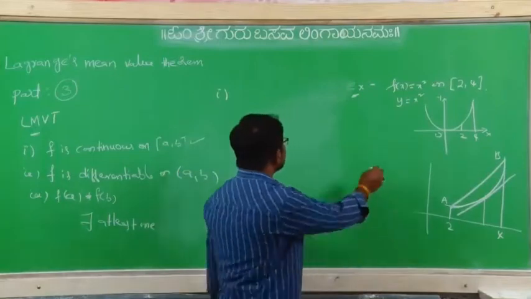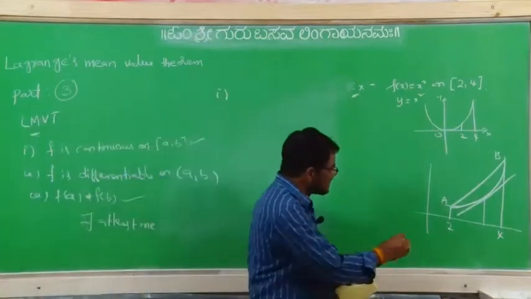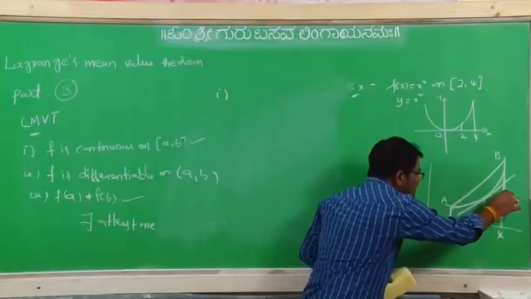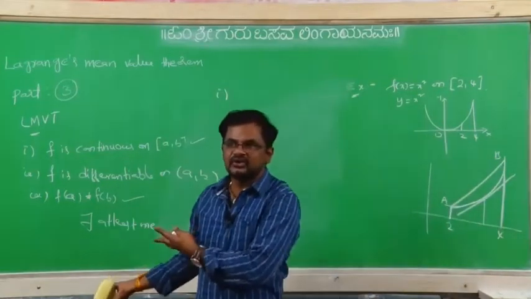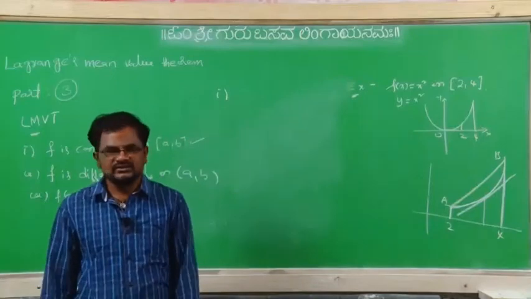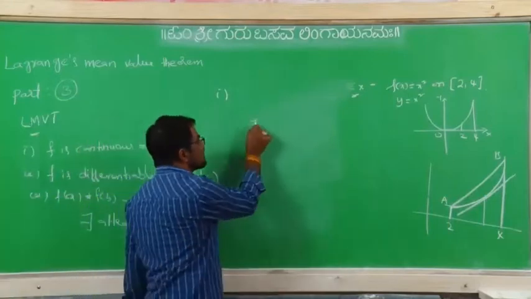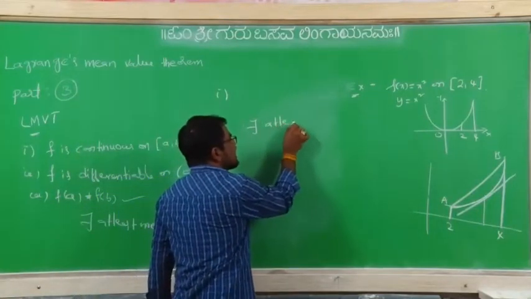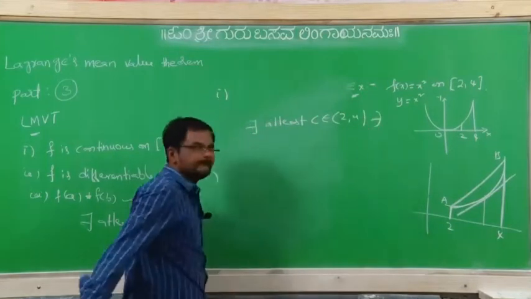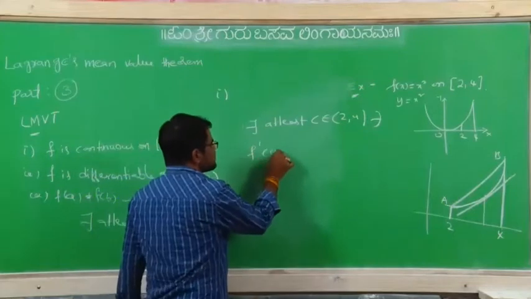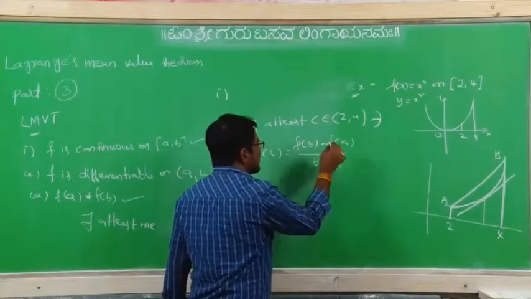Now, if it satisfies these two conditions, the third one also you can verify. See, this has f(2) and this has f(4). Is this length equal to this length? No. So f(2) is not equal to f(4). So whenever these three conditions are satisfied, then we can say there exists at least one point c which belongs to (2, 4) such that f'(c) equals (f(b) minus f(a)) divided by (b minus a).